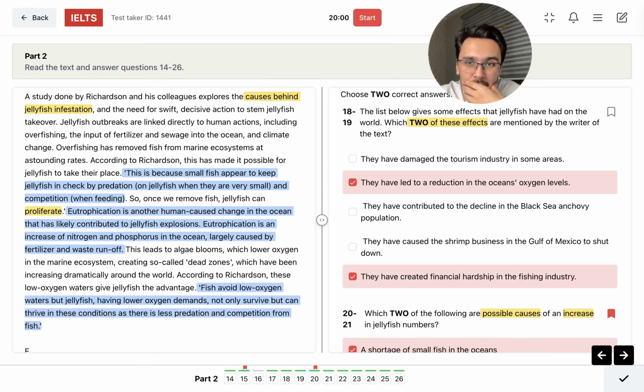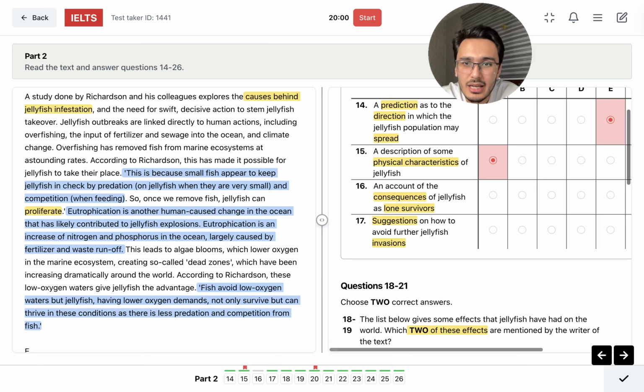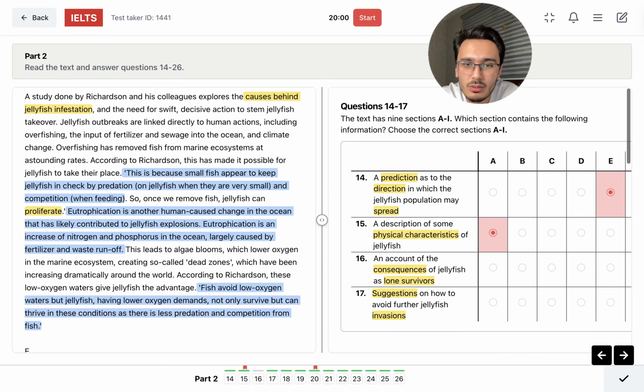There is nothing about the tourism industry. I don't see a decline in the Black Sea anchovy population because of them, right? I don't see the shrimp business shut down. They struggled, but there's nothing about shut down. So I think that's it. I'm gonna keep these answers. Now I have to find the correct answer for 16. What about 16, guys?